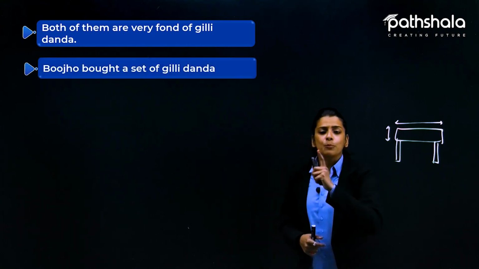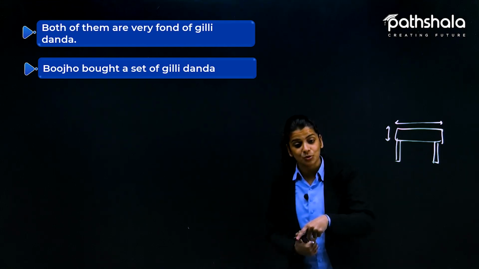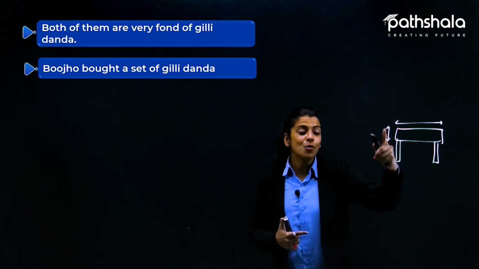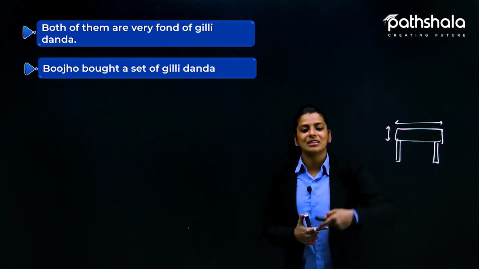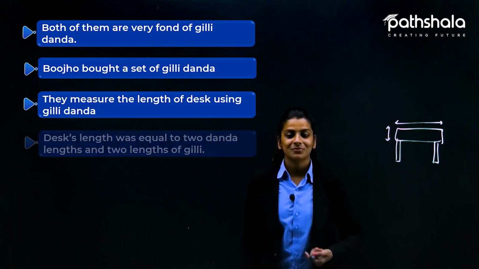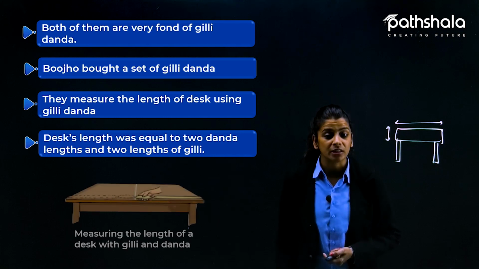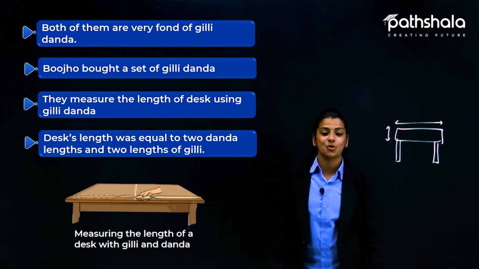So what they did? Bujho bought a set of गिल्ली डंडा in the classroom, just to measure that how long the desk is on which they are sitting. So they measured the length of desk using गिल्ली डंडा. कैसे? Desk's length was equal to 2 danda lengths and 2 lengths of gilli.